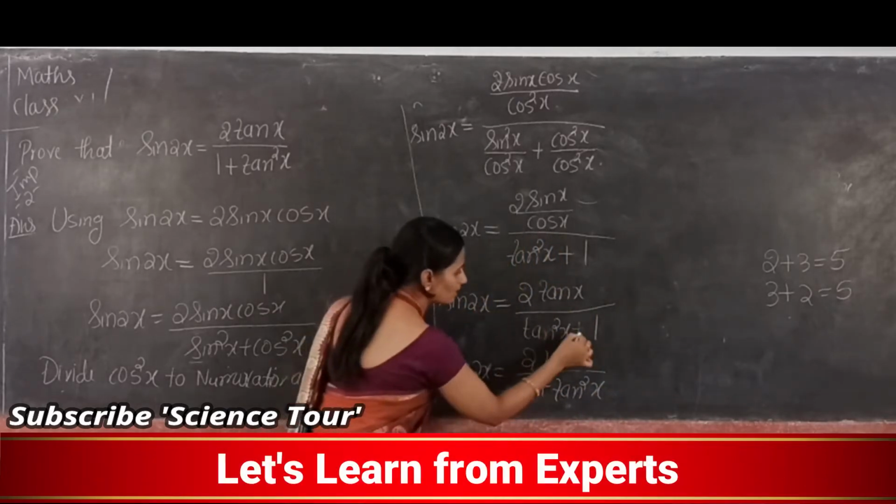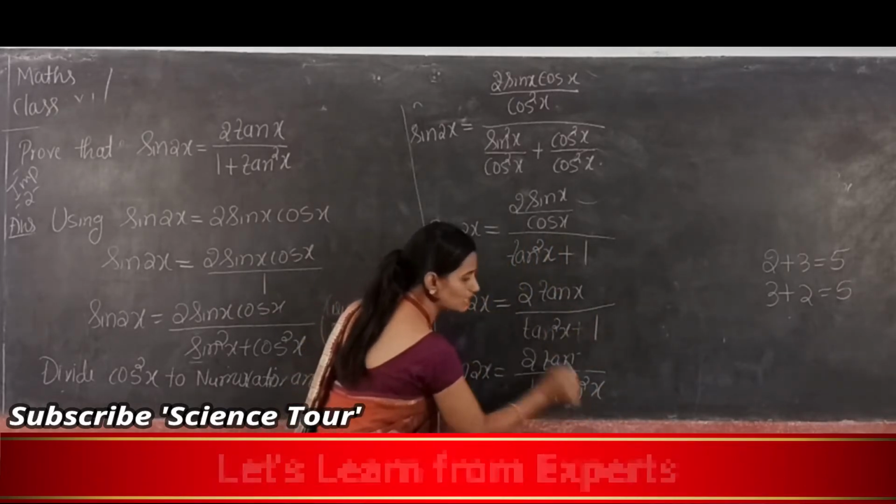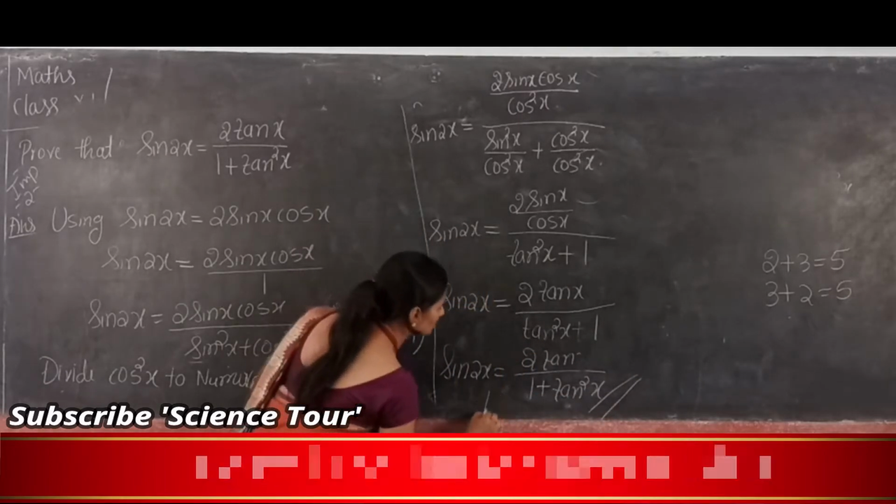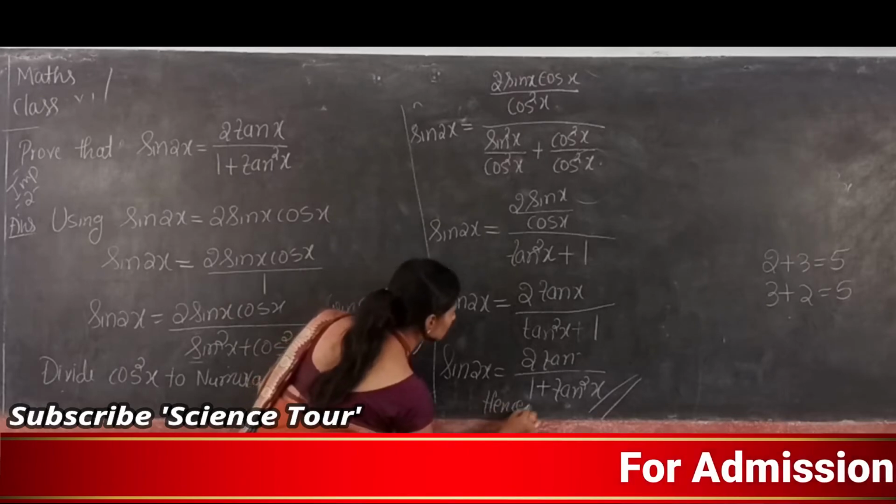Similarly, tan square x plus 1 and 1 plus tan square x both are the same. So this is your answer, hence it is proved.